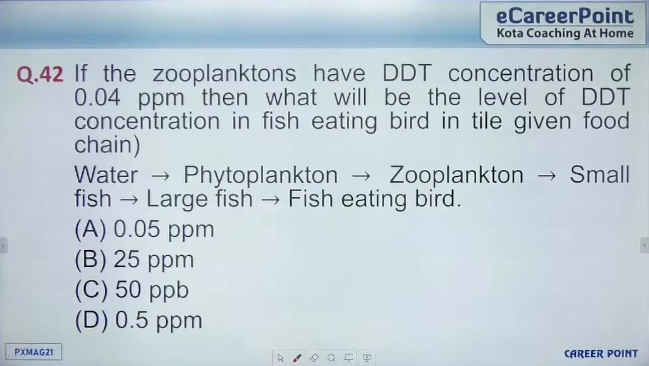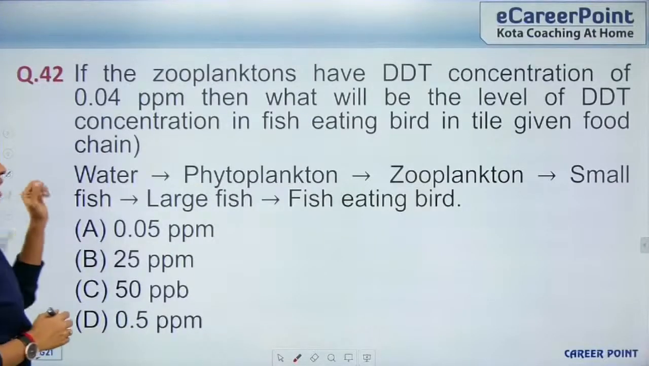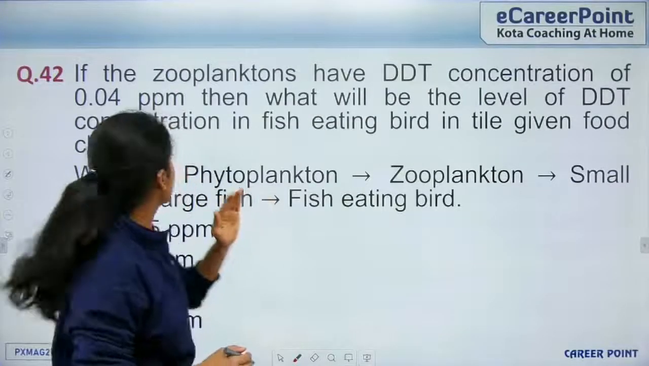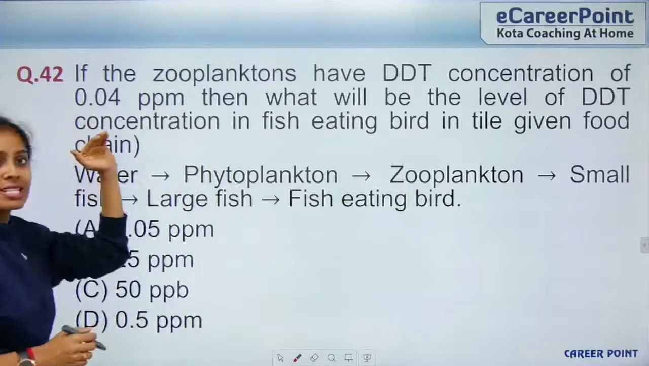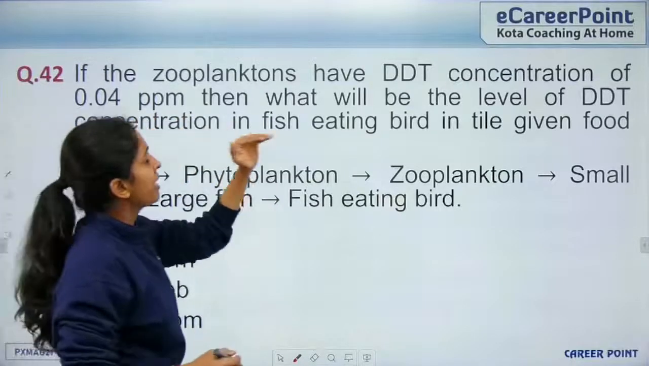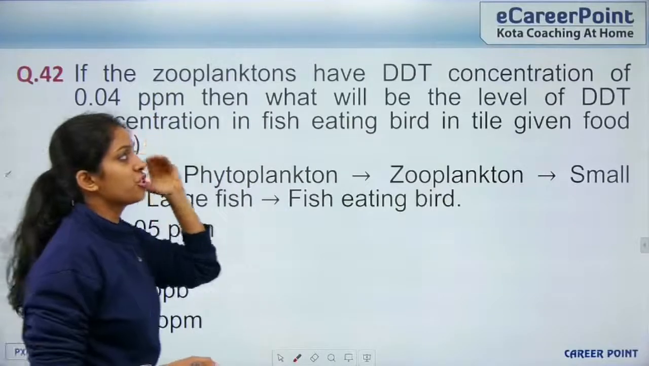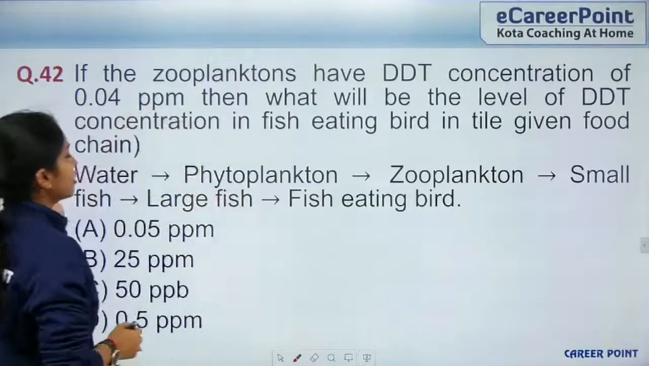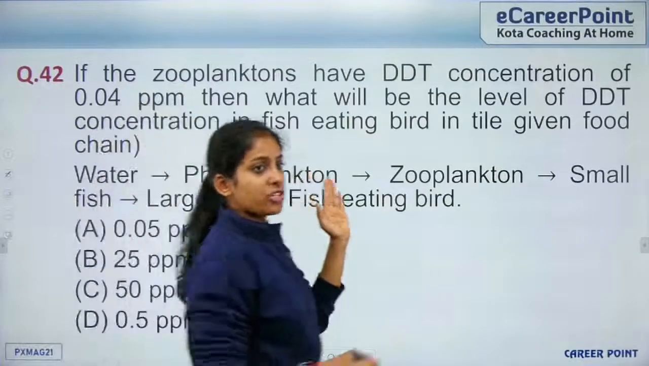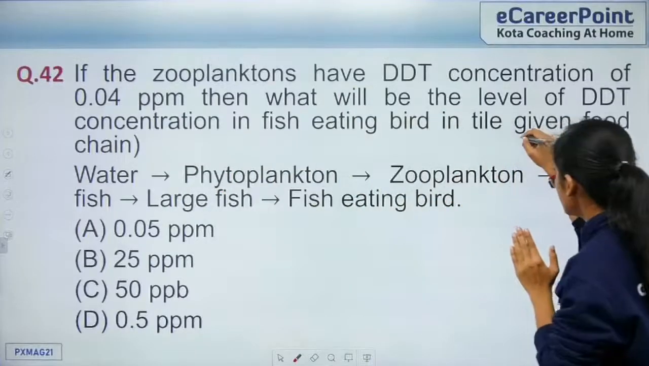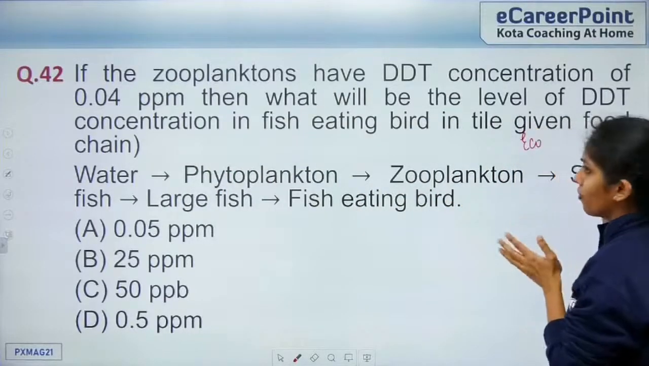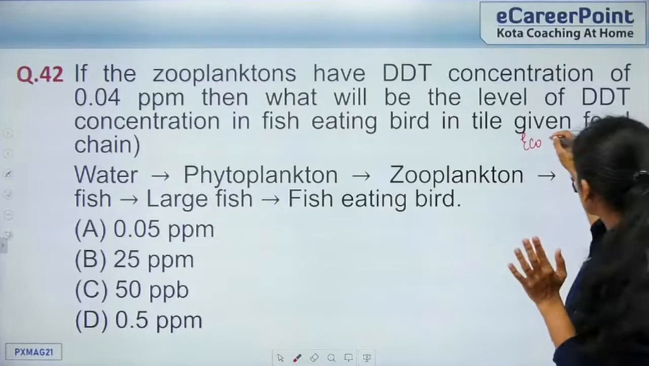So coming to question 42, if the zooplanktons have a DDT concentration of 0.04 parts per million, then what will be the level of DDT concentration in fish-eating birds in the given food chain? So this question comes from your ecosystem. Probably it's from ecosystem only, I guess.